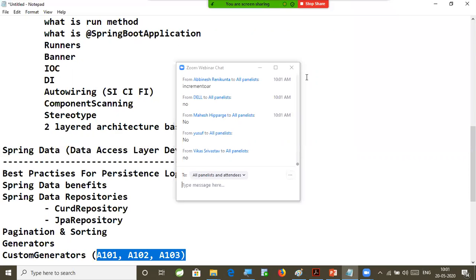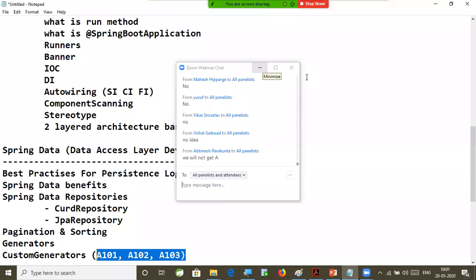Can you use increment generator for that, Abhinesh? What is the functionality of the increment generator? 1, 2, 3, 4. But here my requirement is different. I want to append my number. I want to prefix my number with the A or any other character. We will not get A, right? Then how to satisfy my requirement?